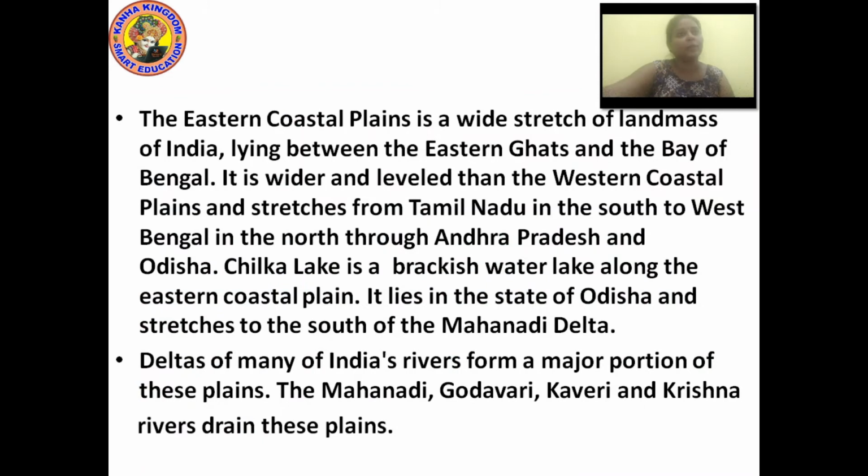The eastern coastal plain is a wide stretch of landmass of India, lying between the Eastern Ghats and the Bay of Bengal. It is wider and more level than the western coastal plain and stretches from Tamil Nadu in the south to West Bengal in the north through Andhra Pradesh and Orissa. Chilka Lake is a brackish water lake along the eastern coastal plain.